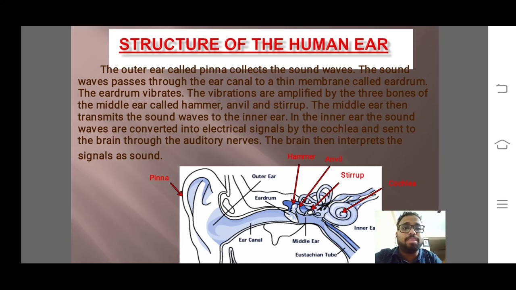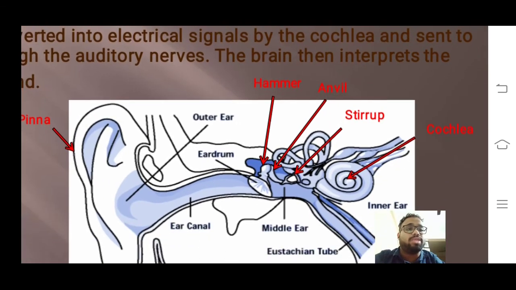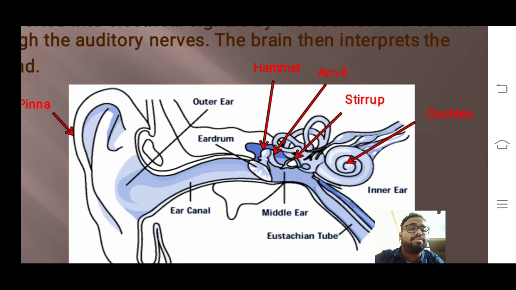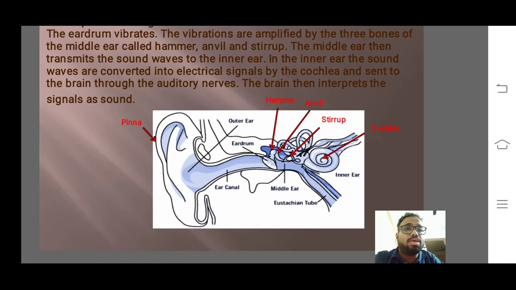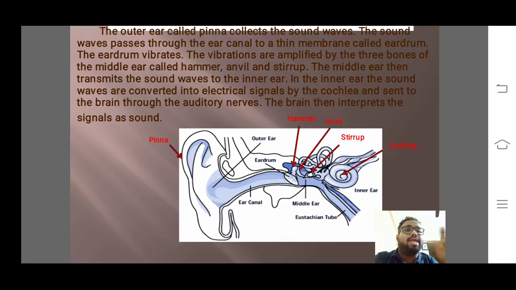The vibrations are amplified by three parts of the middle ear, called the hammer, anvil, and stirrup. You can see here, this is the middle ear, with the anvil, stirrup and hammer. The middle ear then transmits the sound waves to the inner ear. So first the outer ear receives the sound waves.